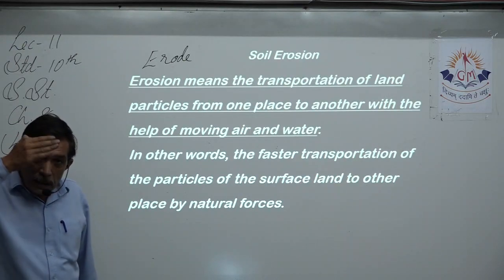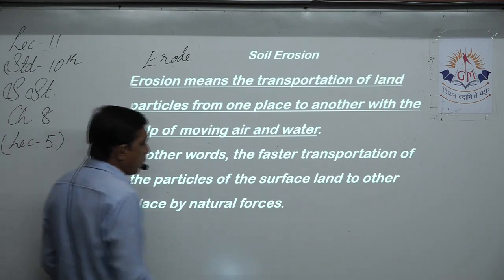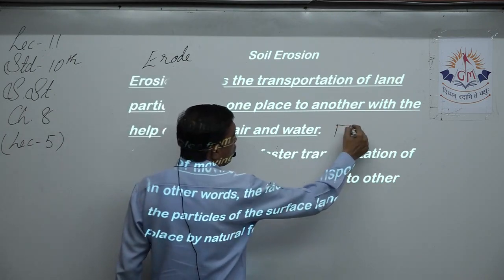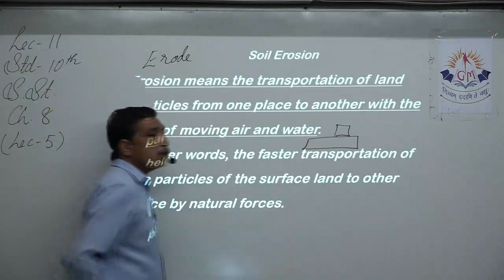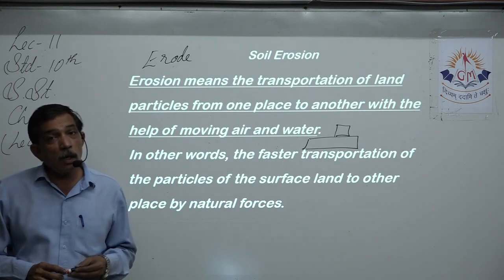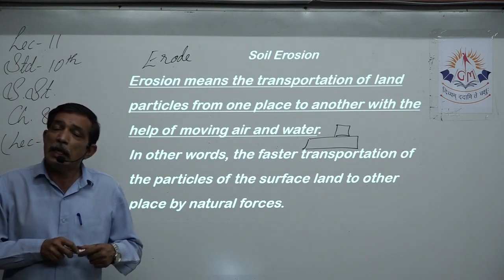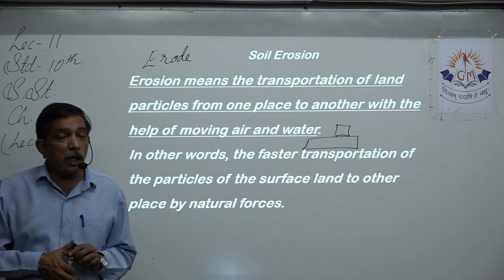This soil that is below the topsoil, if this is the topsoil and you take it away, the remaining soil is quite hard and it does not have humus. It might have minerals, but it does not have humus. It does not have that capacity to retain water, etc. It can be quite hard.